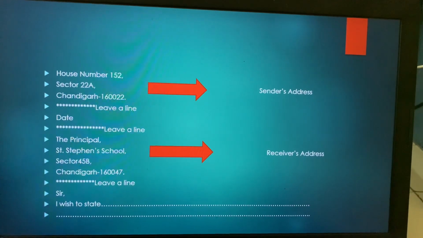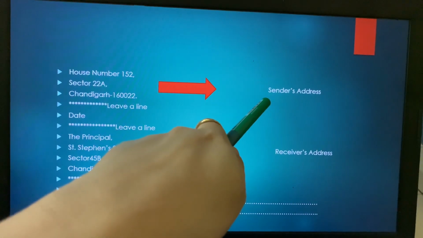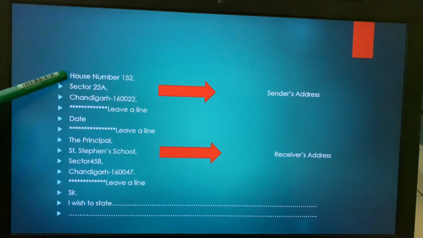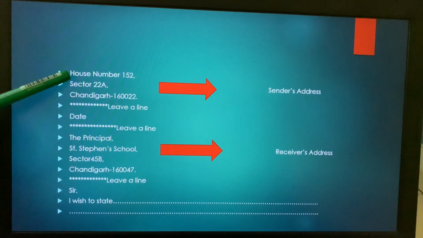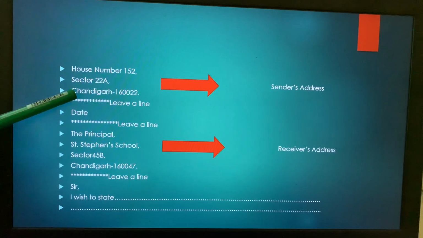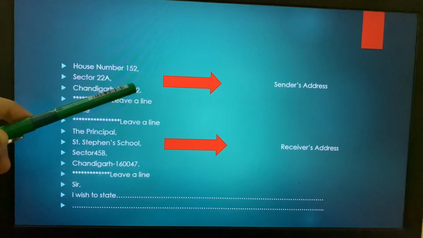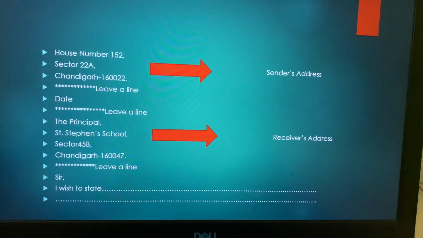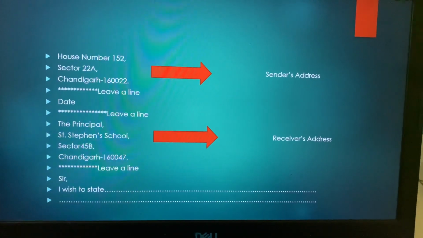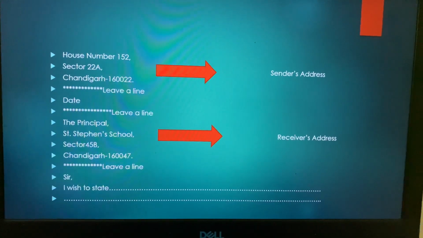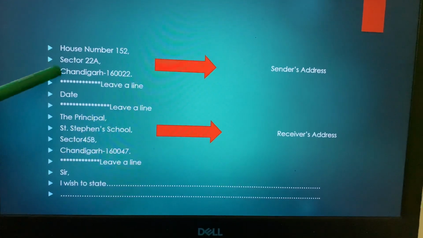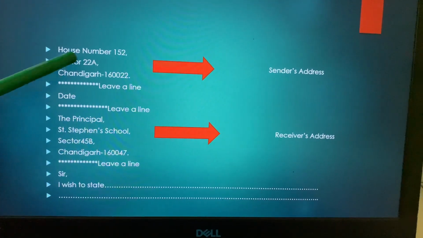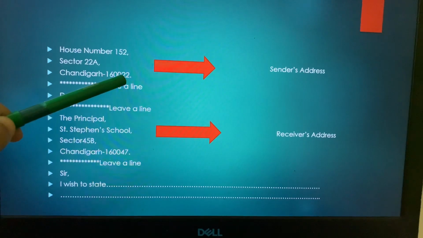Coming to the format, we begin with the sender's address, which is house number 152, sector 22A, Chandigarh, followed by a pin code, full stop. Now children, who is the sender? You are sending the letter, so you become the sender and hence you will write here your own address. Okay, so comma, full stop, very important.